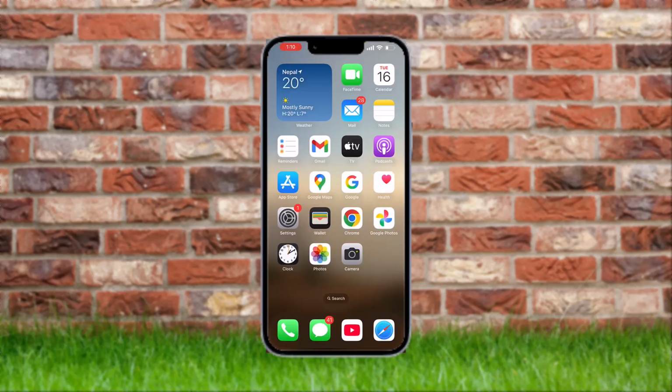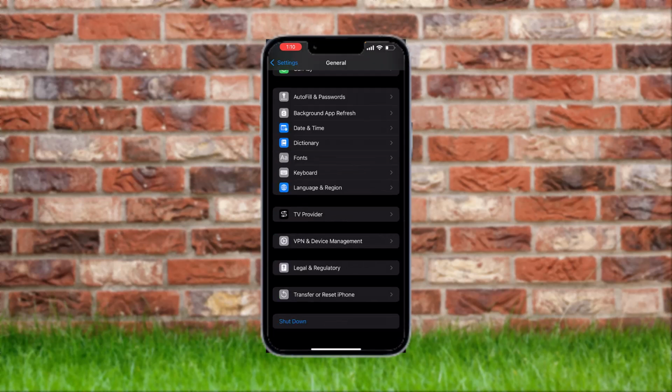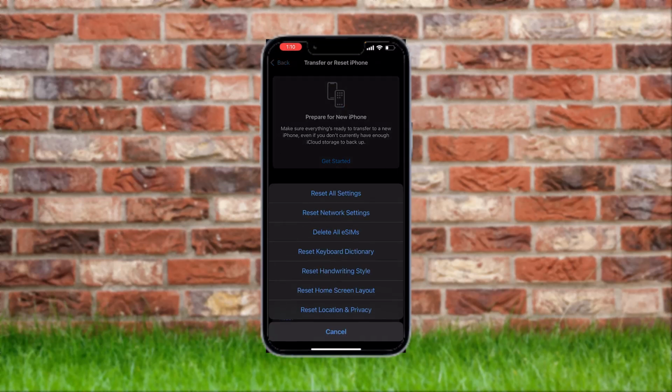Step 3. Reset network settings. Go to settings, then general, then transfer or reset iPhone, then reset. Choose reset network settings. This removes saved Wi-Fi passwords but often fixes the issue.